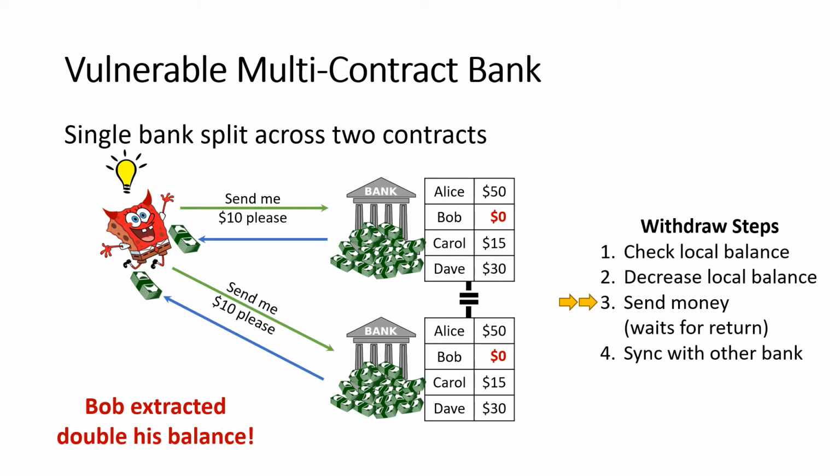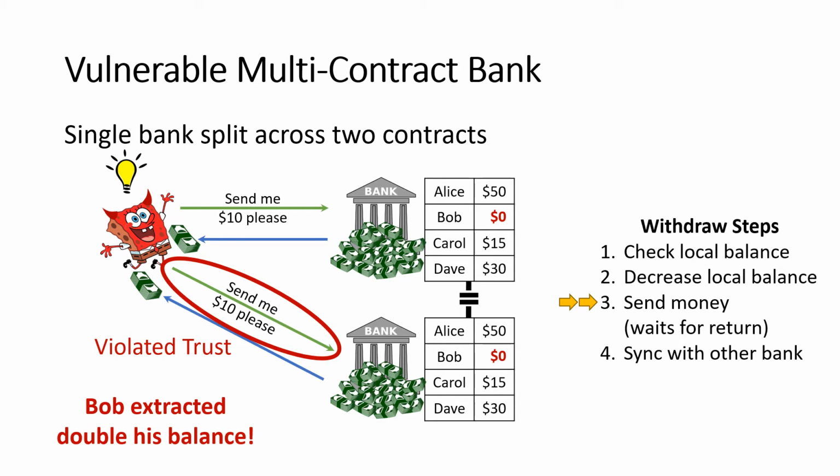He's overdrawn his account balance, and he did this by violating trust that the bank had implicitly placed in Bob. The bank implicitly trusted Bob to return when it sent him $10 instead of making another call. But Bob didn't do that. He made this reentrant call into the other bank contract. Even though it was into a different contract, it was still a reentrant call into the same application and violated the bank's trust. So we would like to be able to identify the places where the bank is implicitly trusting its users to do something like this and be able to avoid this kind of vulnerability.